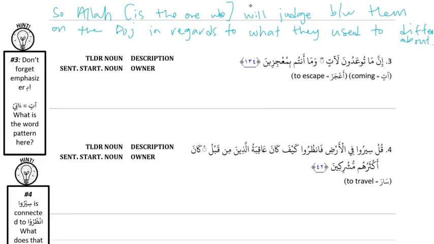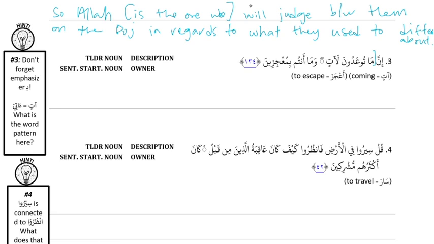Okay, so number 3. إنما توعدون لآت وما أنتم بمعجزين. Alright, so the complex noun starts at ma, and توعدون is part of it for sure. But you're not sure what to do with لآت? Here's a hint for you. The sentence or the TLDR phrase that follows your complex noun should be able to stand on its own. If you translate it, it should make sense by itself, because it's a full sentence.